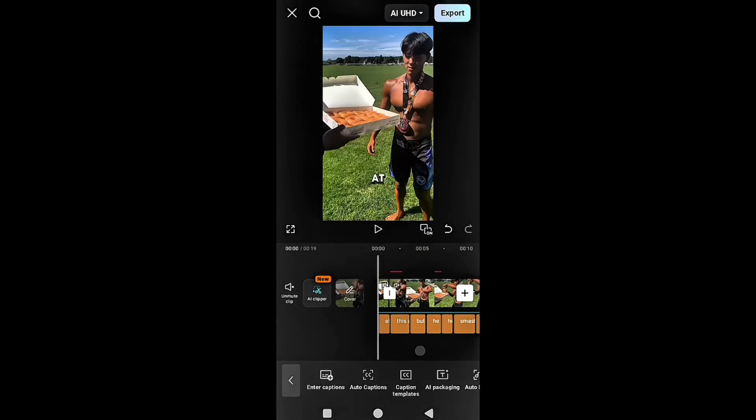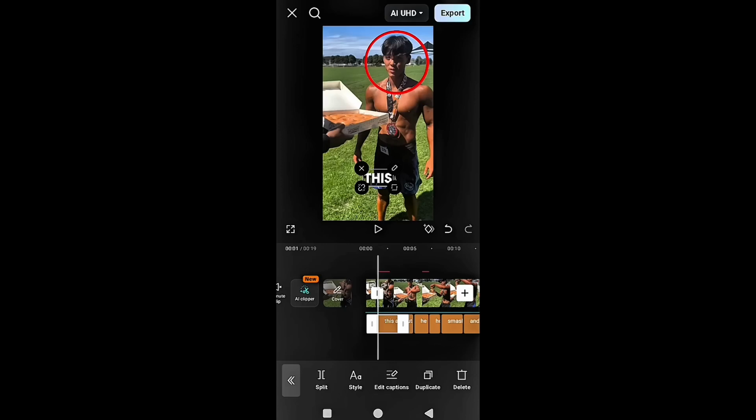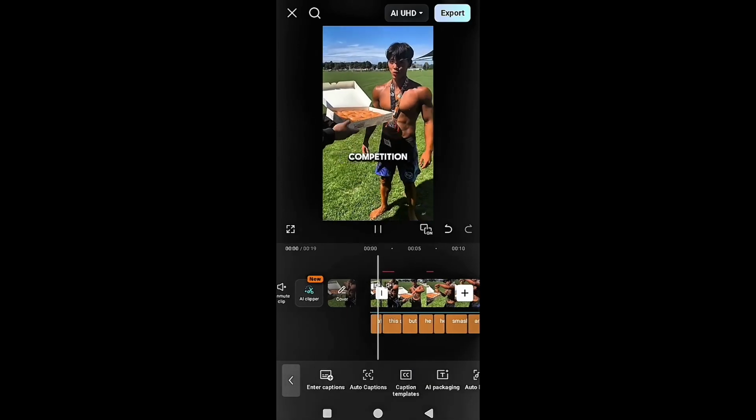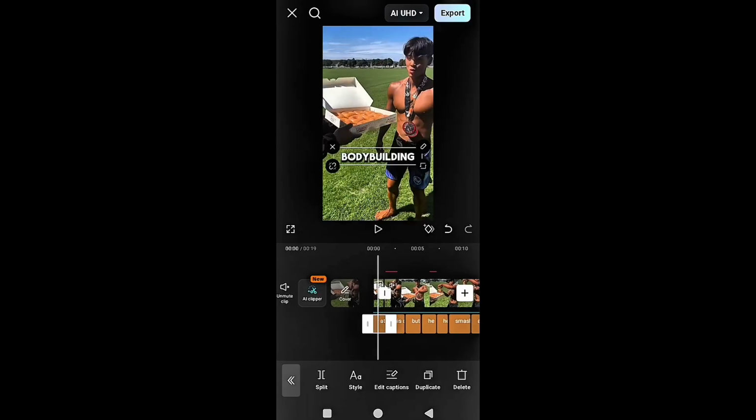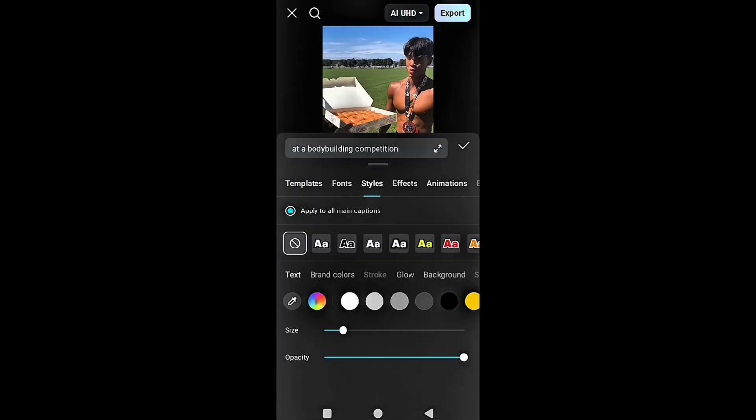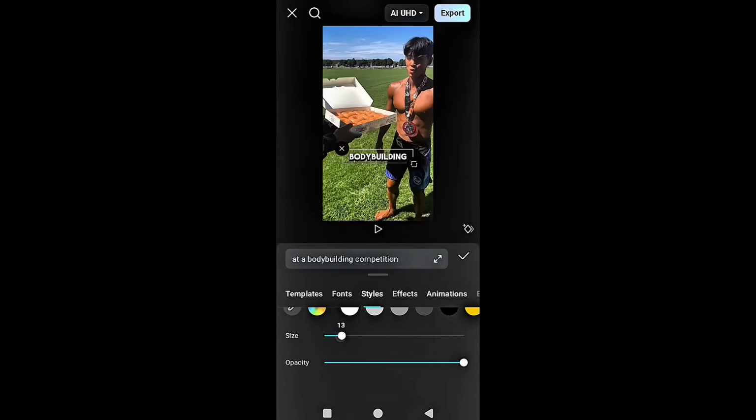After adding captions, click on them and move the captions up a bit. They sit a little low, so move them up. Now make the size a bit smaller, because these captions are too big. Then you do the encoding of your video. Click on style and set the size to full. Now look at the final video result.